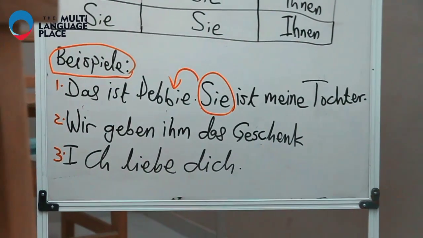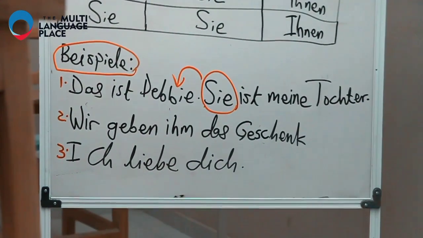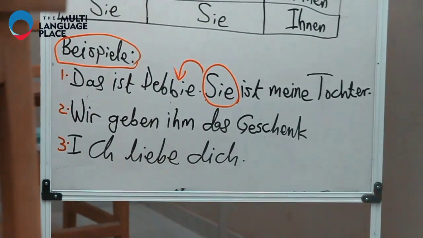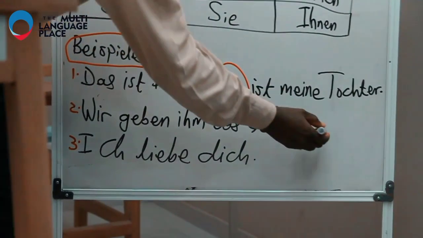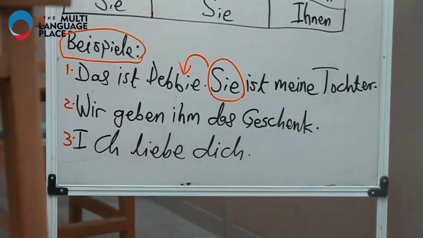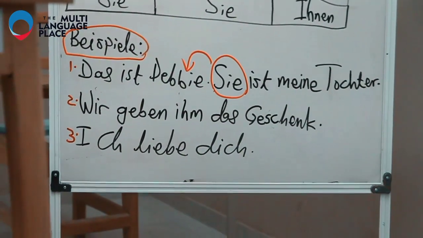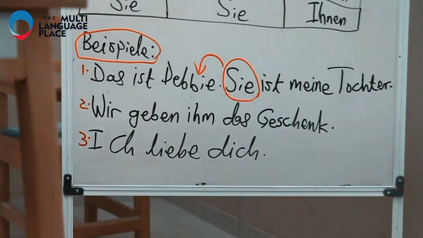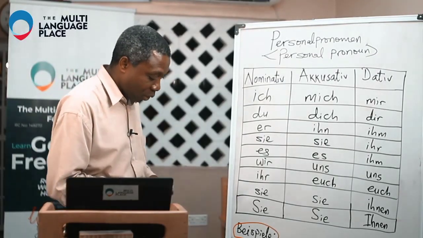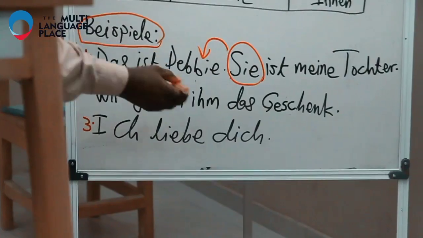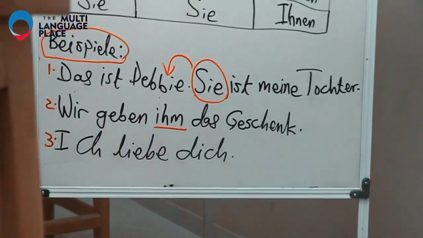Wir geben ihm das Geschenk. We give him the gift. Actually, this is where we are going. Here we have this pronoun.